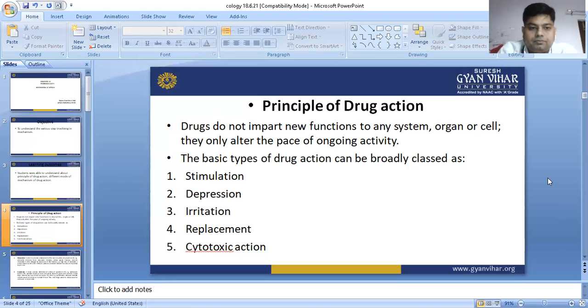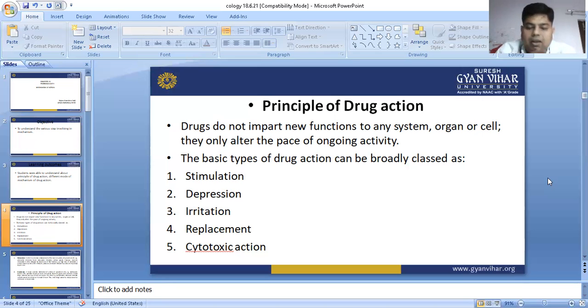The basic types of drug action can be broadly classified as stimulation, depression, irritation, replacement, and cytotoxic action. Cytotoxic action we generally see in the case of anti-cancer medicine, and apart from that, the other four types of functions are generally performed. So in many books only four functions are mentioned.